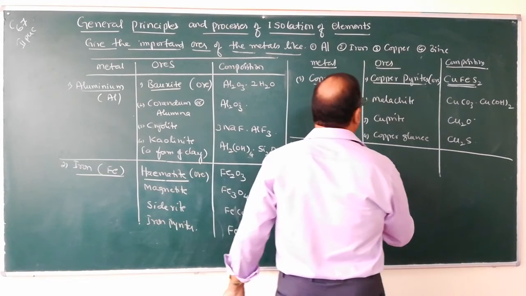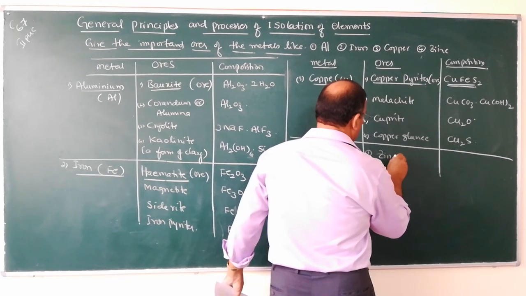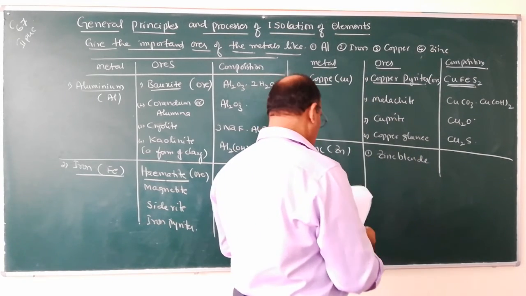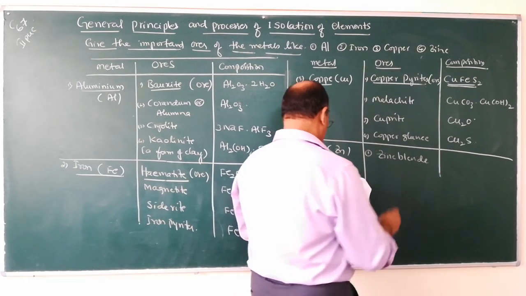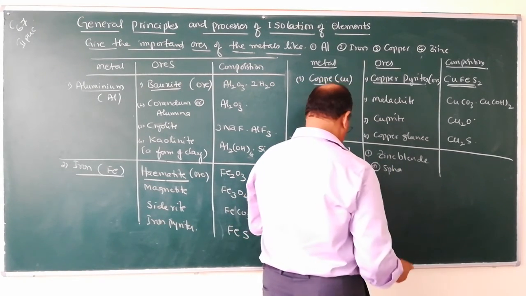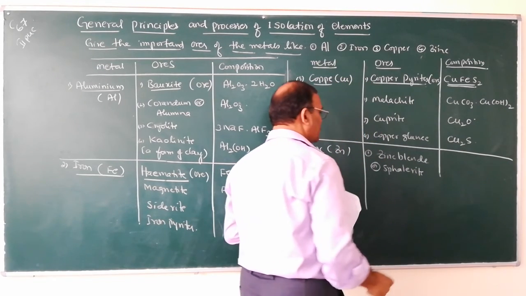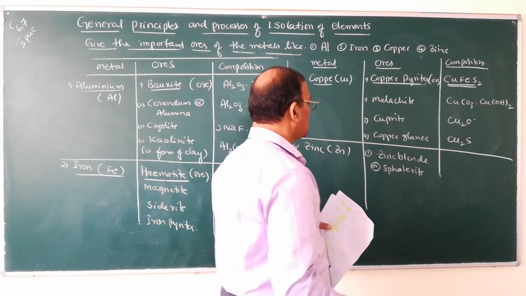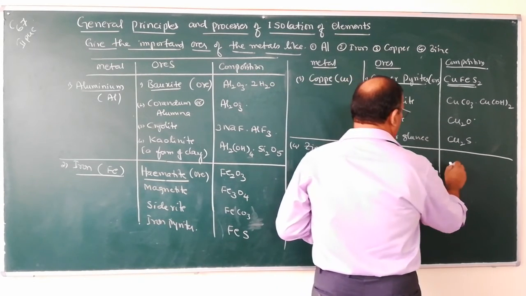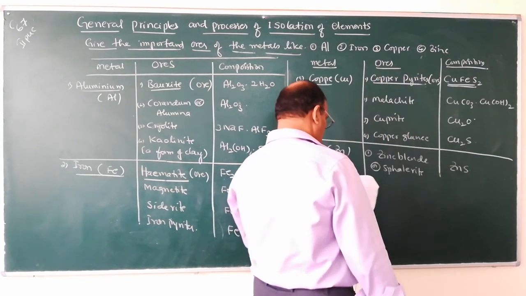The ores of zinc are: number 1, zinc blende, also called sphalerite, and its formula is ZnS, zinc sulfide.